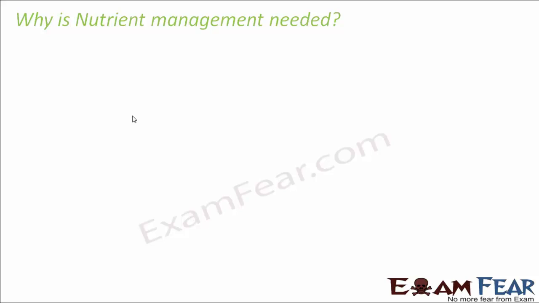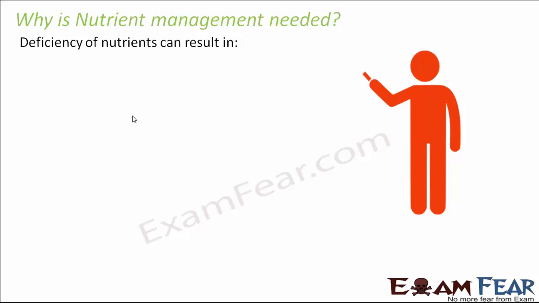So why is nutrient management needed? Now, deficiency of nutrients can have adverse effects on the plant. So what can happen due to deficiency of nutrients? Primarily reduced growth, because for growth plants need nutrients. It is very simple, like if we do not get proper food, we will not be able to grow properly in our growing age. For example, for small kids, it is always advised to give them proper food, to give them a good amount of milk so that they are able to grow properly. If they are deficient in the nutrients, they will have reduced growth. So for plants also the same thing.